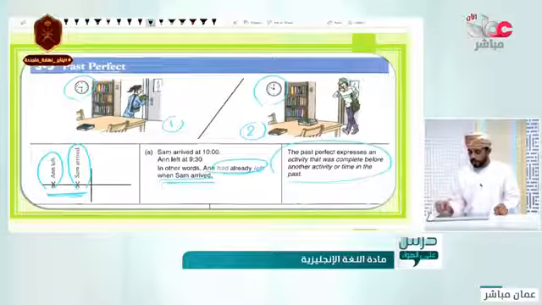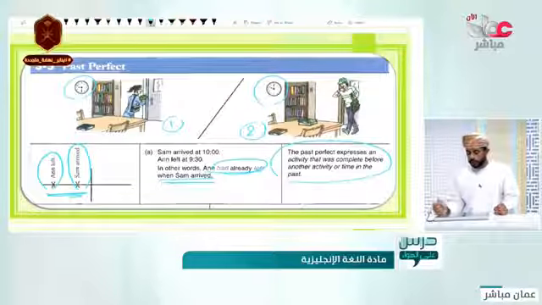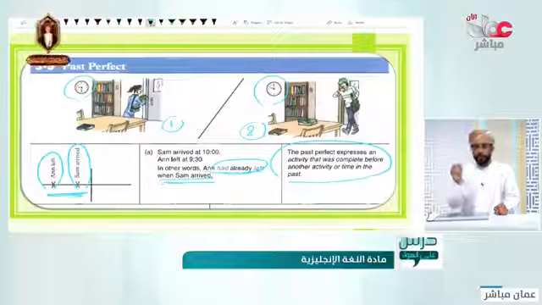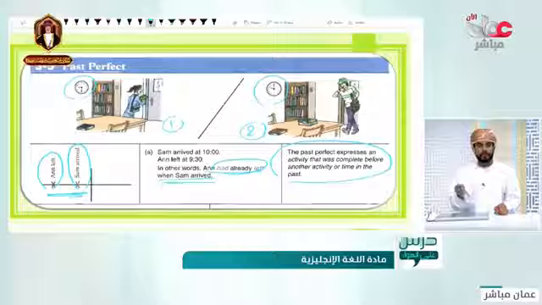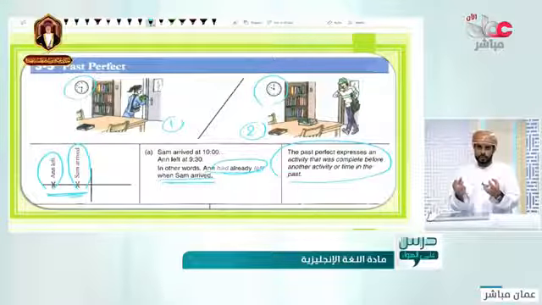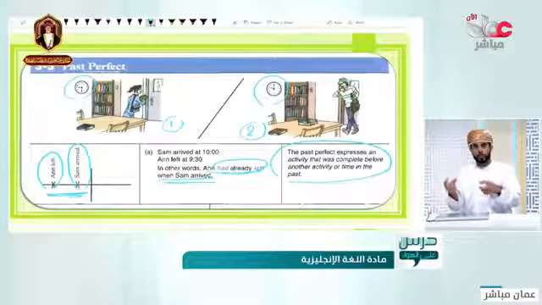The past perfect expresses an activity that was completed before another activity or time in the past. Again, before another activity or time, because there are not always two actions or two verbs in the same sentence, but there are two times in the sentence, one of them before the other one.